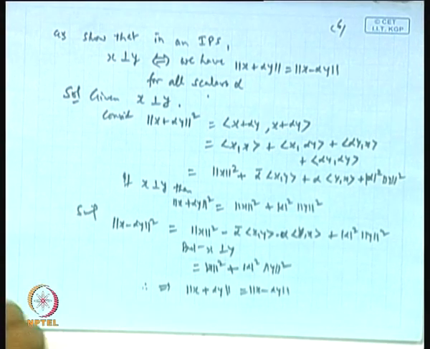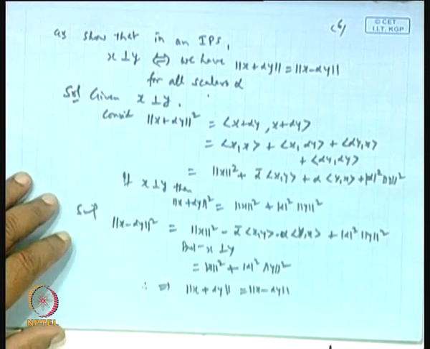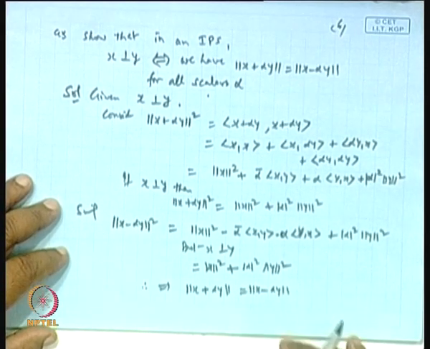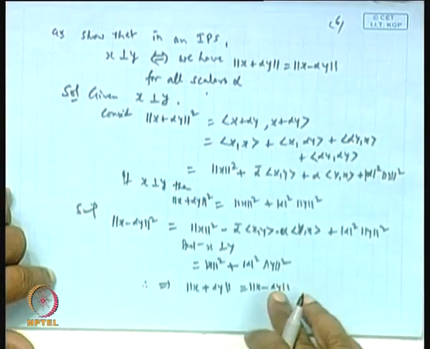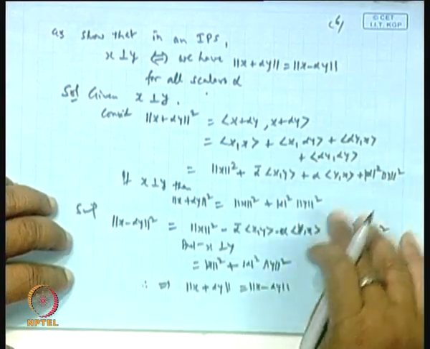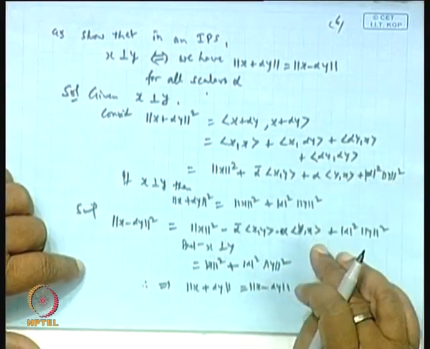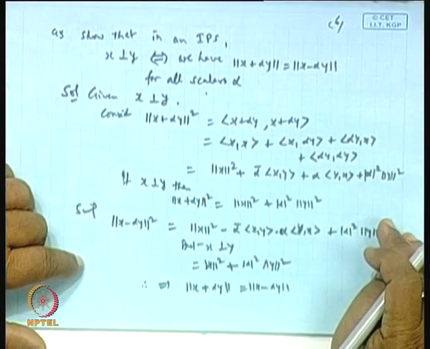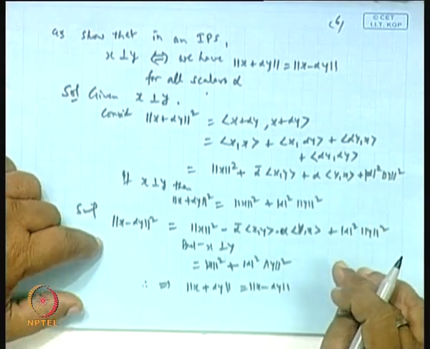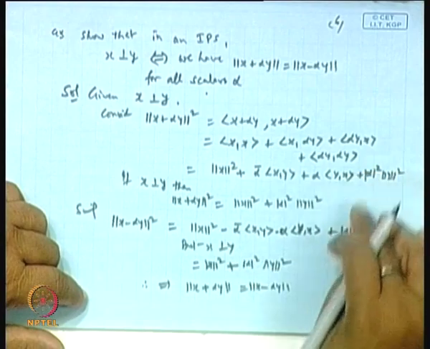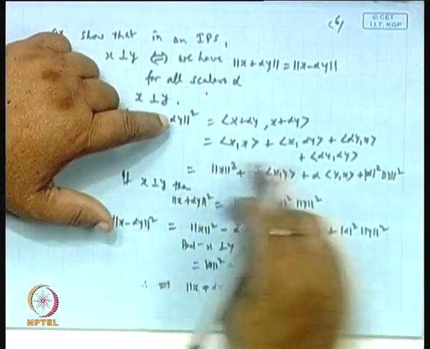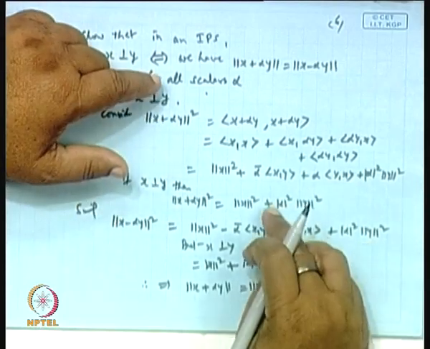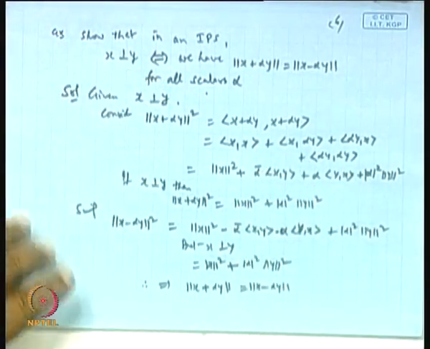Clear? Now let us see the converse part, because there is an if and only if. If this is equal, it means these two things are equal. Then we have to show the orthogonality. Basically when you equate these two, the common terms get cancelled, and the only thing left is the alpha bar terms.